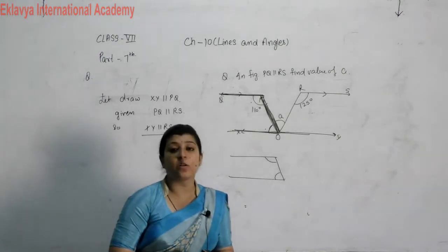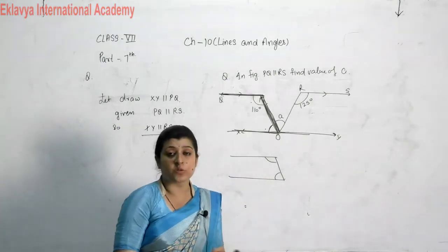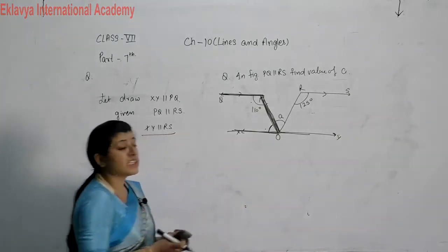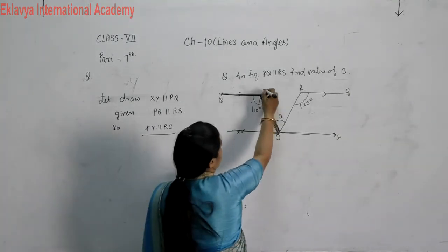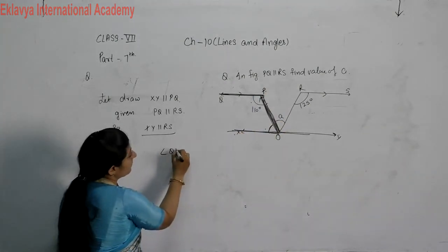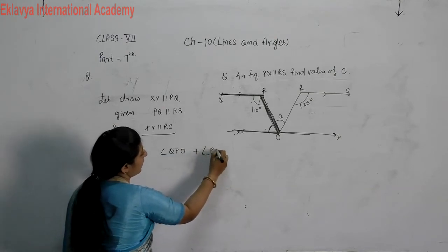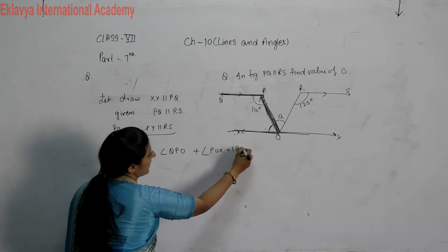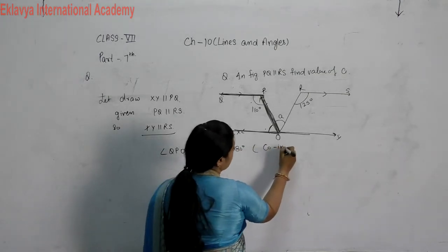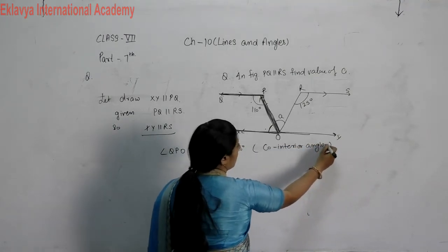These angles are called co-interior angles. There are many methods to solve this question. One of the methods I am solving here: QPO plus POX is equal to 180 degrees. Reason: co-interior angles.